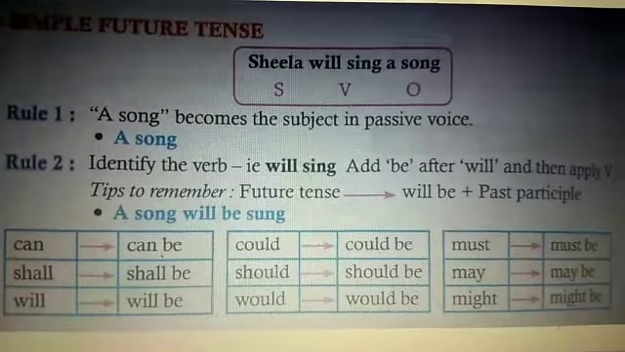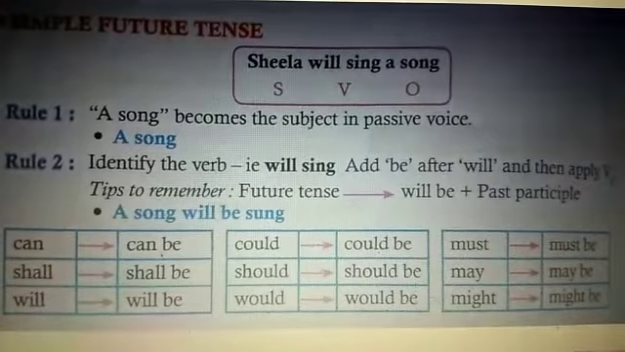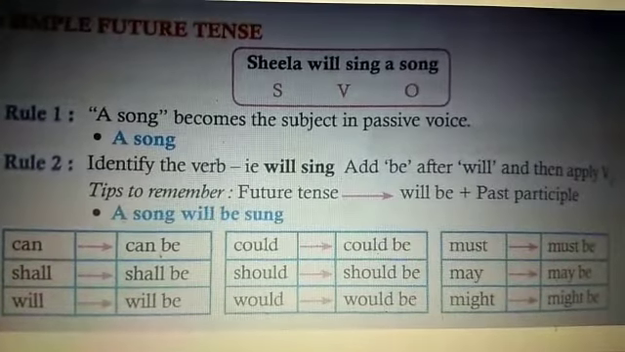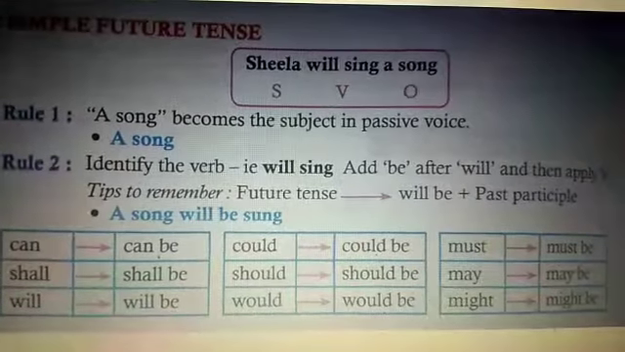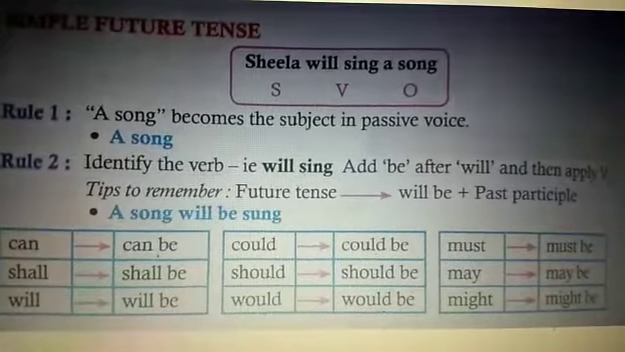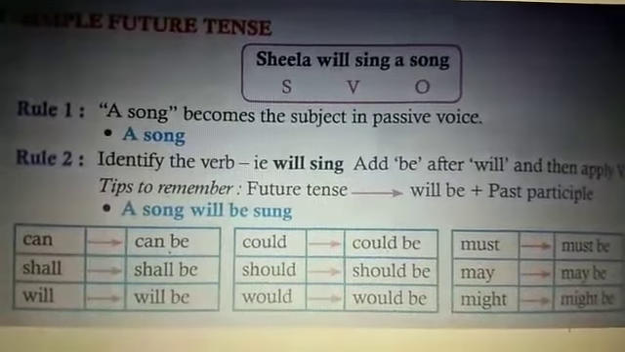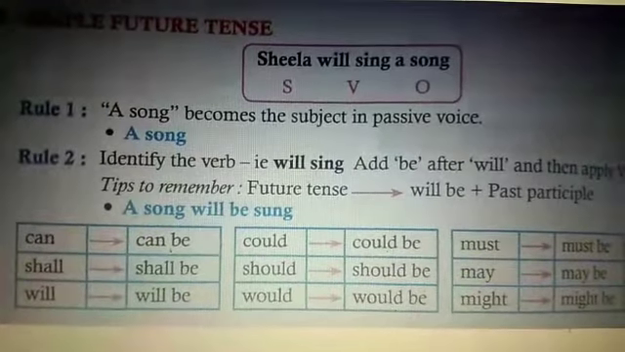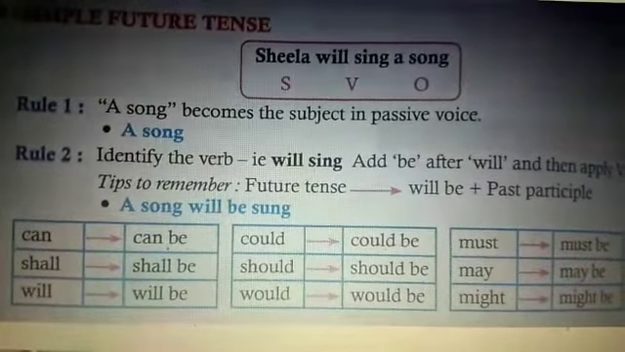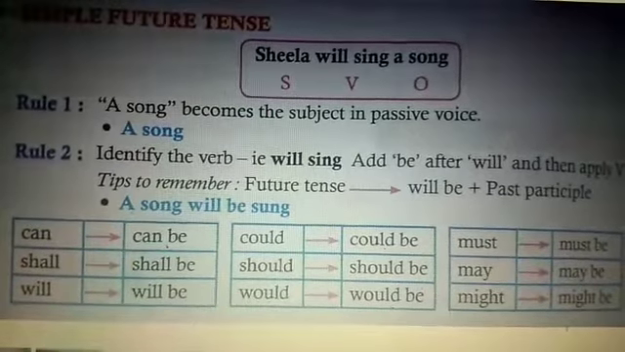So you have to add be after will and then apply verb 3, that is the past participle. So what are the tips to remember? Future tense means will be plus past participle. A song will be sung. In the same way you have to apply for all the modals. That is, for can you have to use can be in passive voice. For shall you will use shall be, but shall will go only with I and we. For will you have to use will be in passive voice.